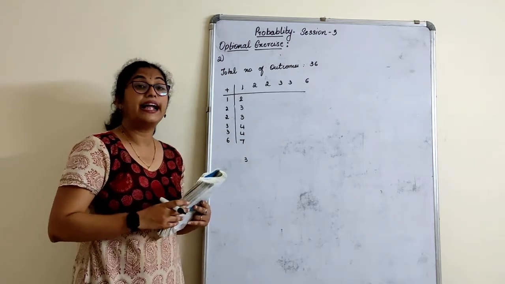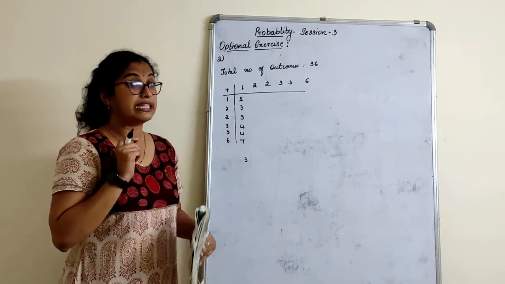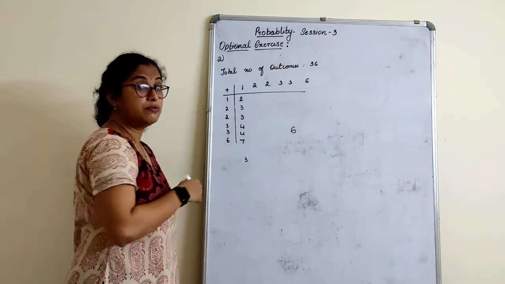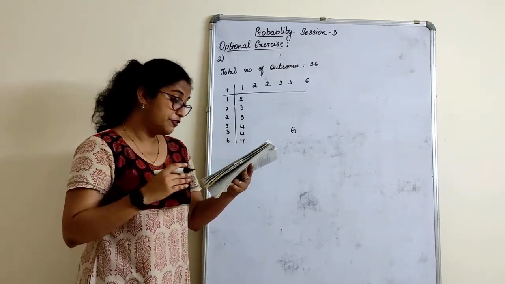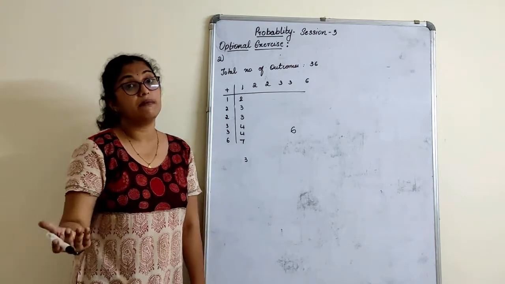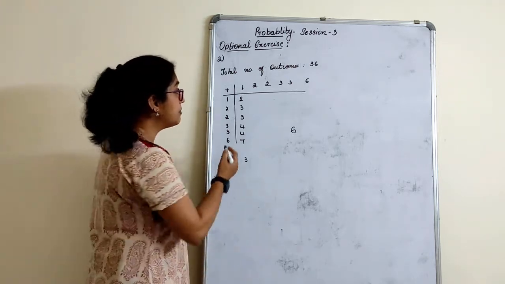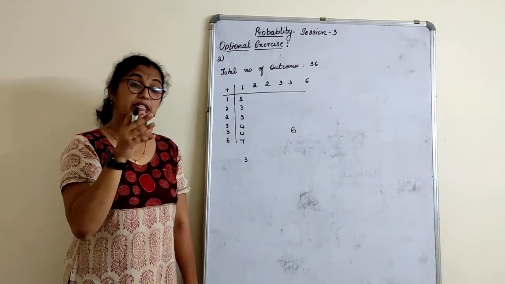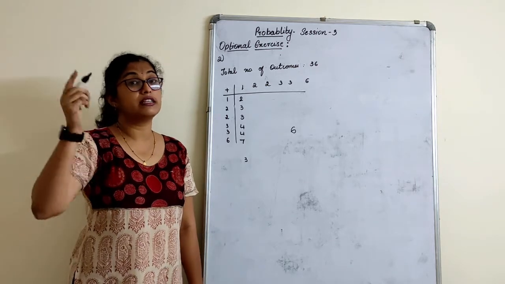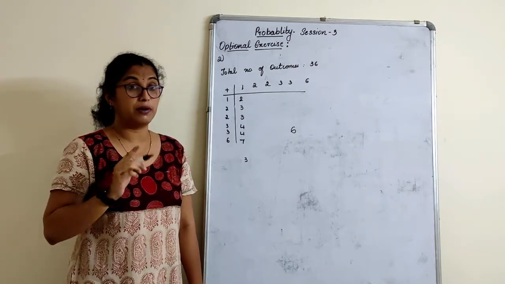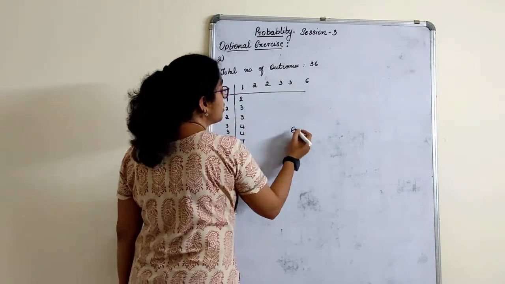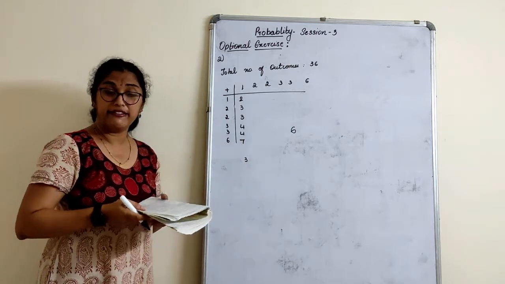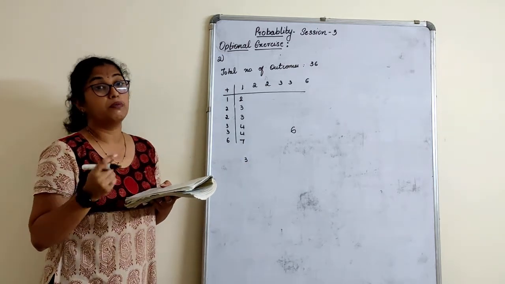At least 6. Total score is at least 6. Now what do you mean by at least 6 here? 6 should be there. How many times? You will come to know from the previous part. Apart from that, more than 6 also, how many are there you have to write. More than 6, how many can it be? Now 6 plus 6 also can be 12. Got my point? Total 6 should be there, children. Beyond 6 also should be there. Total score I am talking about. So in this whole table you will get 6, you will get 9, you will get 8, you will get 12. So these are all total scores which are more than 6.